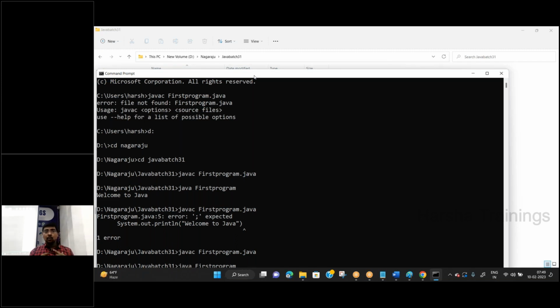I wrote the program and executed it using two steps. Remember, what are the two steps? javac space program name dot java. That is the first step, compilation. If your program is compiled successfully, now the second step is execution. For execution, this is the command.